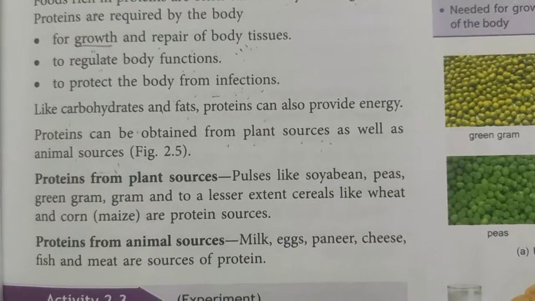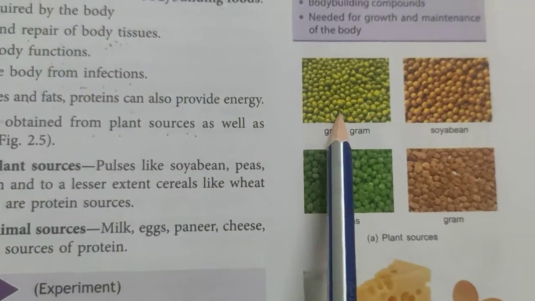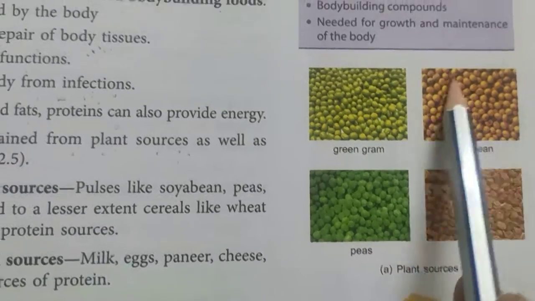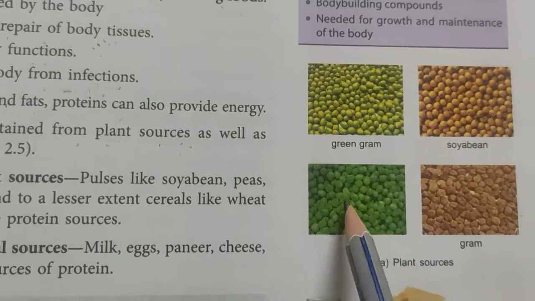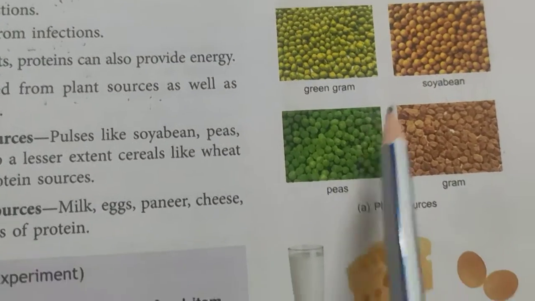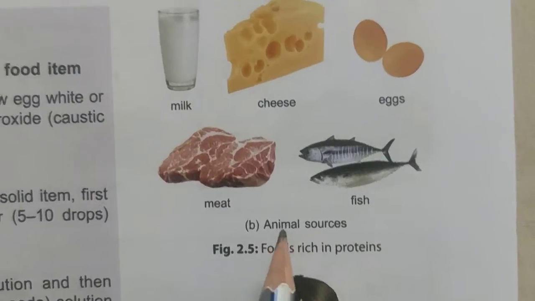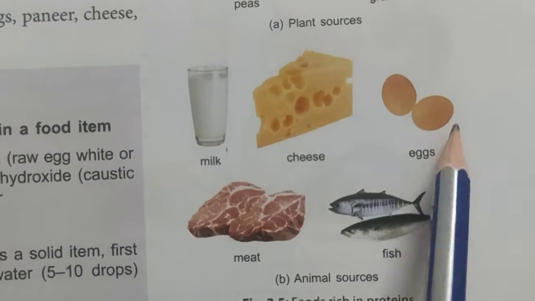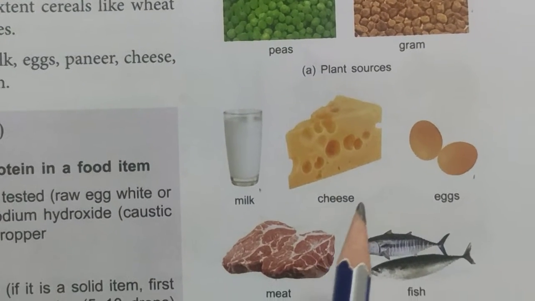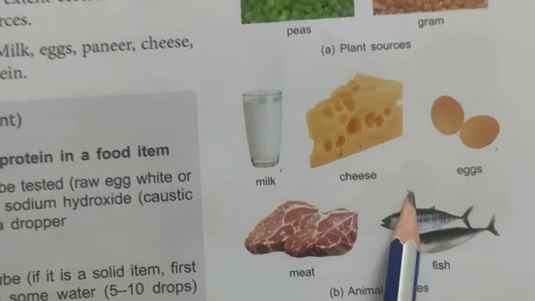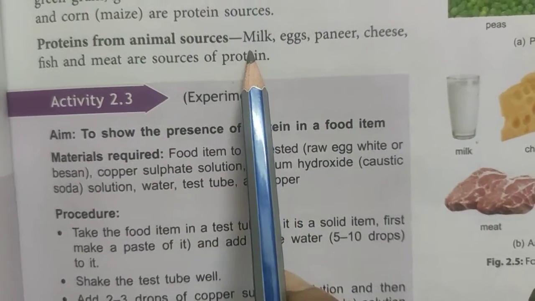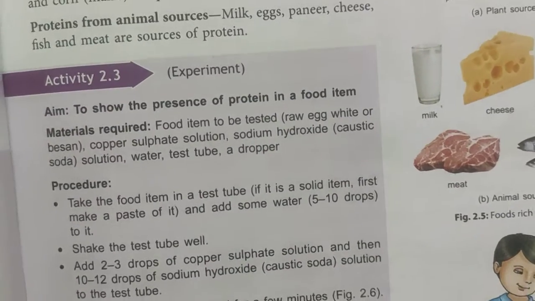Now, what are the different plant sources? The plant sources are green gram, soya bean, peas, gram. These are some of the things from where you get protein. And if you talk about the animal sources, they will be milk, cheese, egg, fish, meat. These are a few of the things from where we get protein from animal sources. Clear? Here they have again given you the same example which we have discussed.